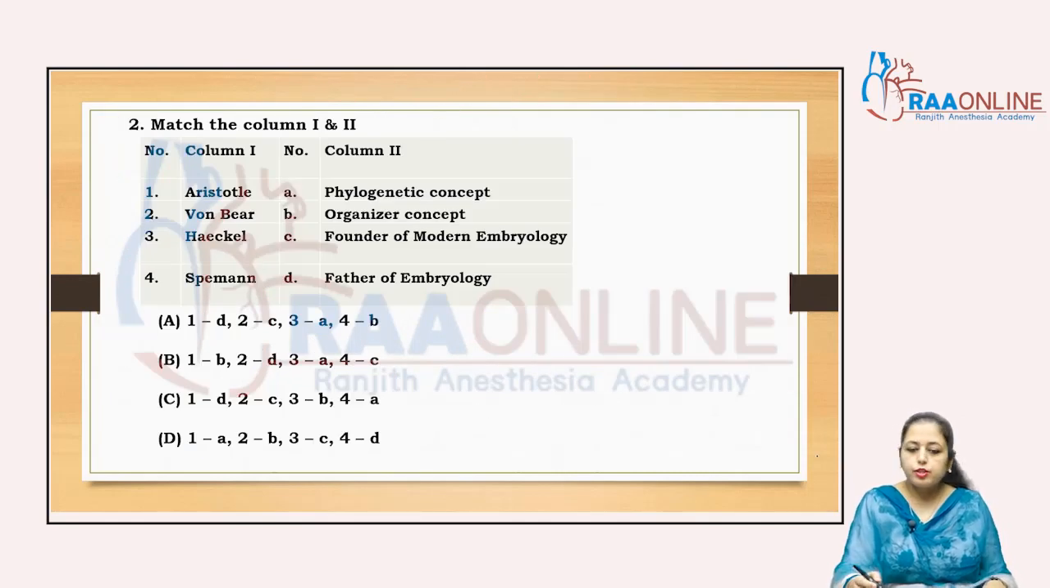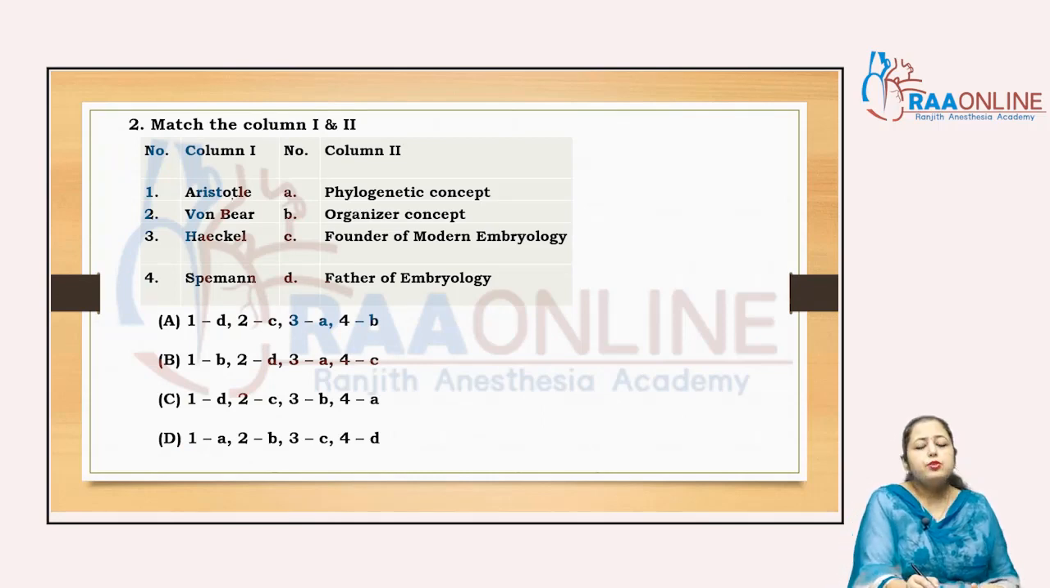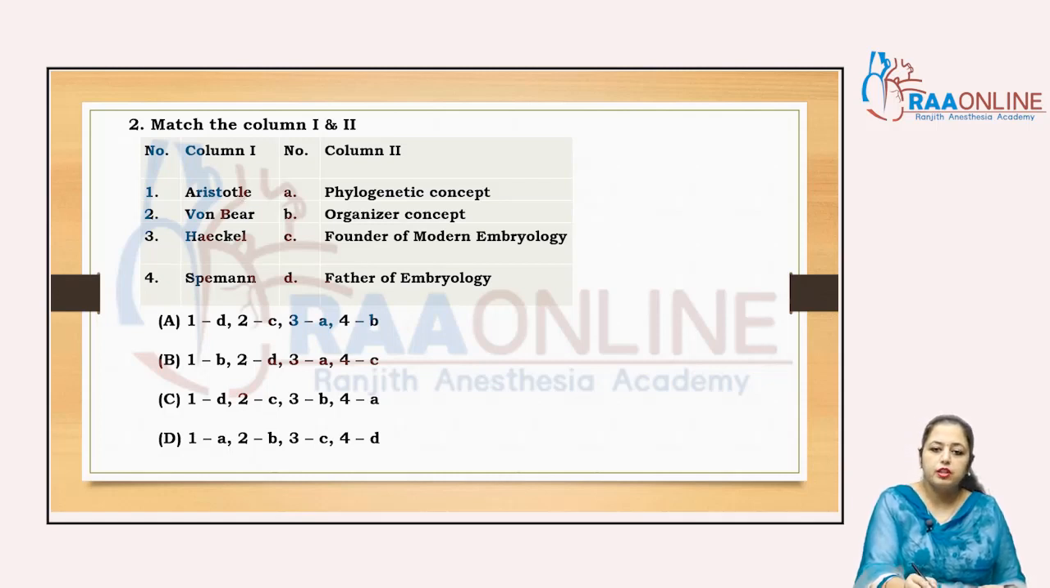Now come to the next question, match the column. Aristotle. Who is Aristotle? Aristotle is known as the father of embryology. So 1 is D. Von Baer is known as the founder of modern embryology. You have to learn all these, right? So the answer of 2 is C. Ernst Haeckel gives the phylogenetic concept.